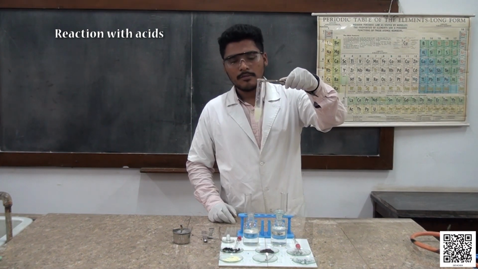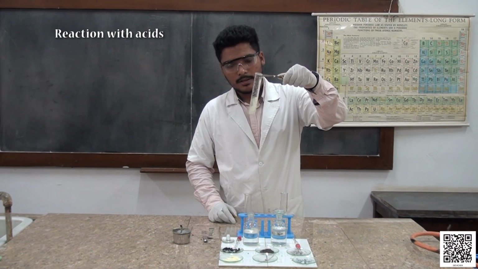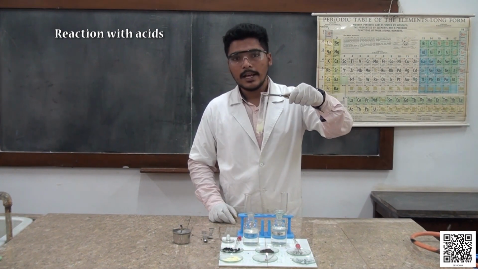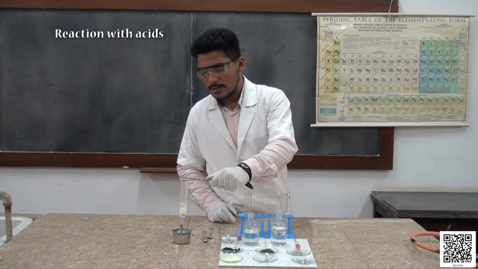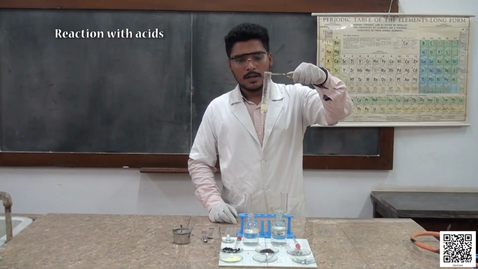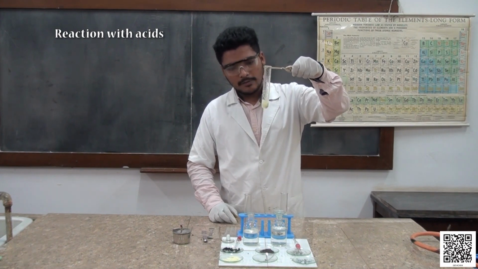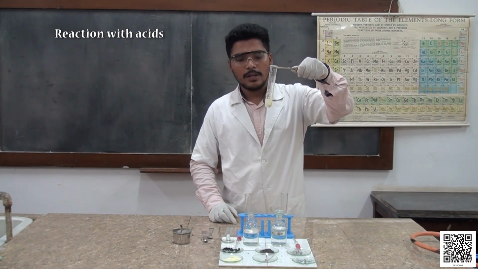Here if you see, we are not able to observe any visible change in this mixture. So let us heat and observe what happens to this mixture. After heating also, the sulfur is not reacting with dilute sulfuric acid.